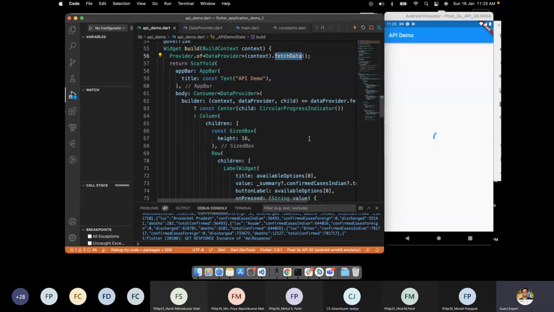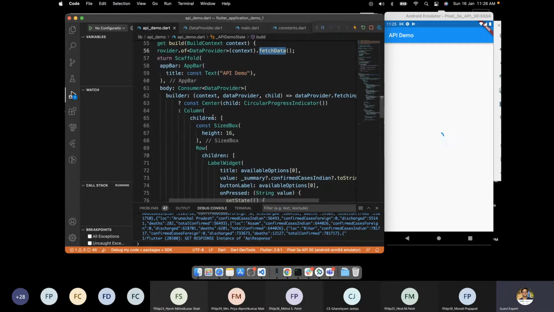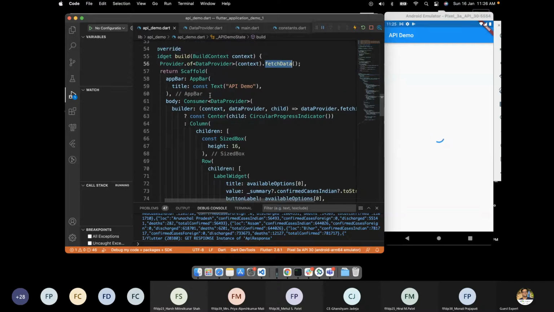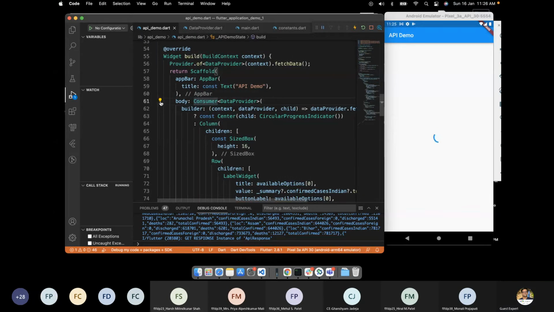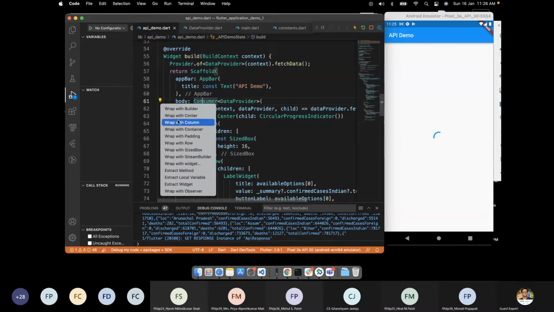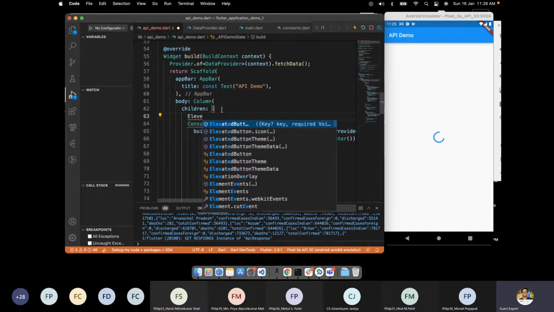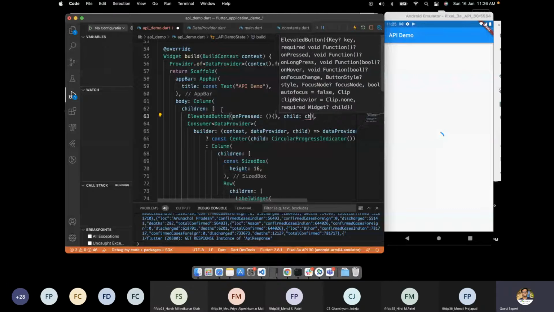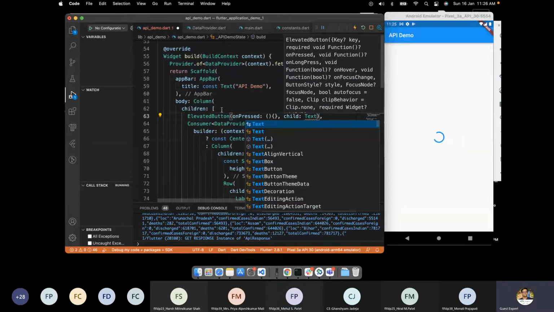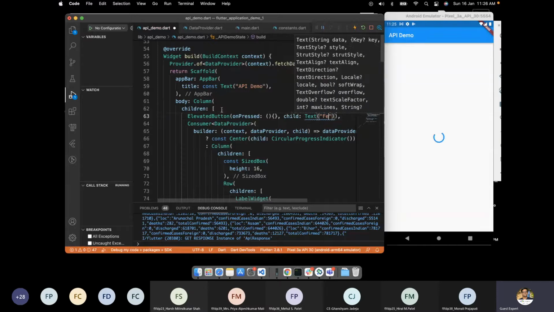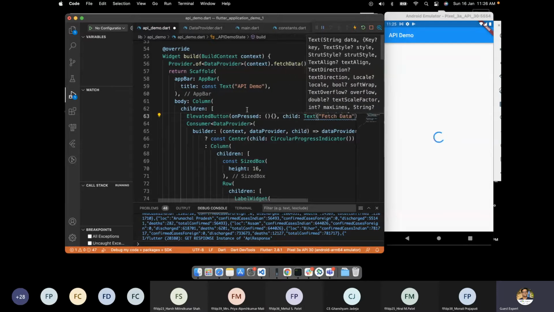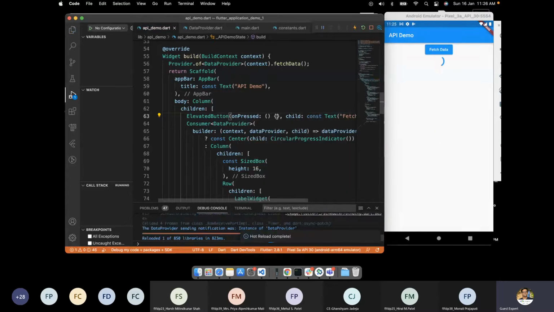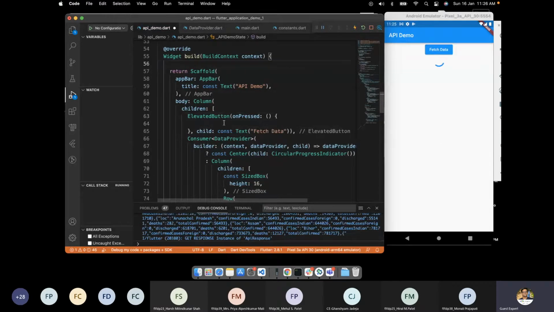Let's just change this implementation to make it a bit more simple. Let's put one thing here in the column. Elevated button. And here we will add a button called fetch data. And on clicking on it, we will call the API.